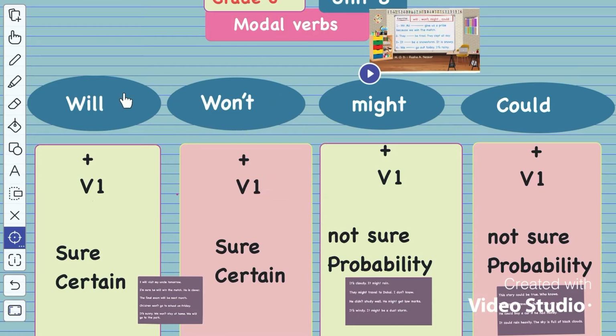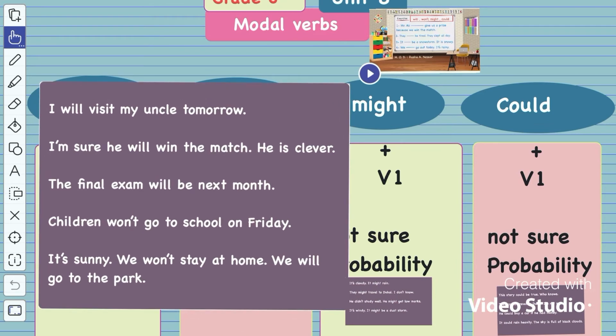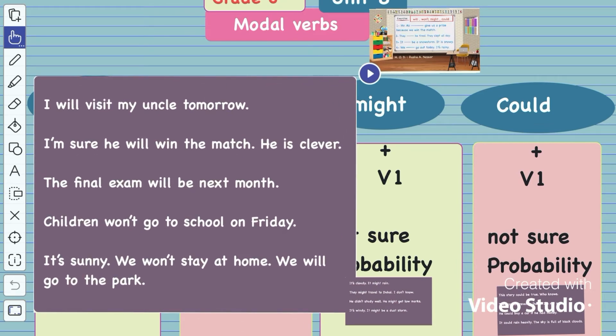And both modal verbs are followed by V1. And of course, you remember that V1 is the verb without adding anything. It is the infinitive form. So here, V1 is the verb without S, without ed, and without ing. Let's see here together examples using will and won't.